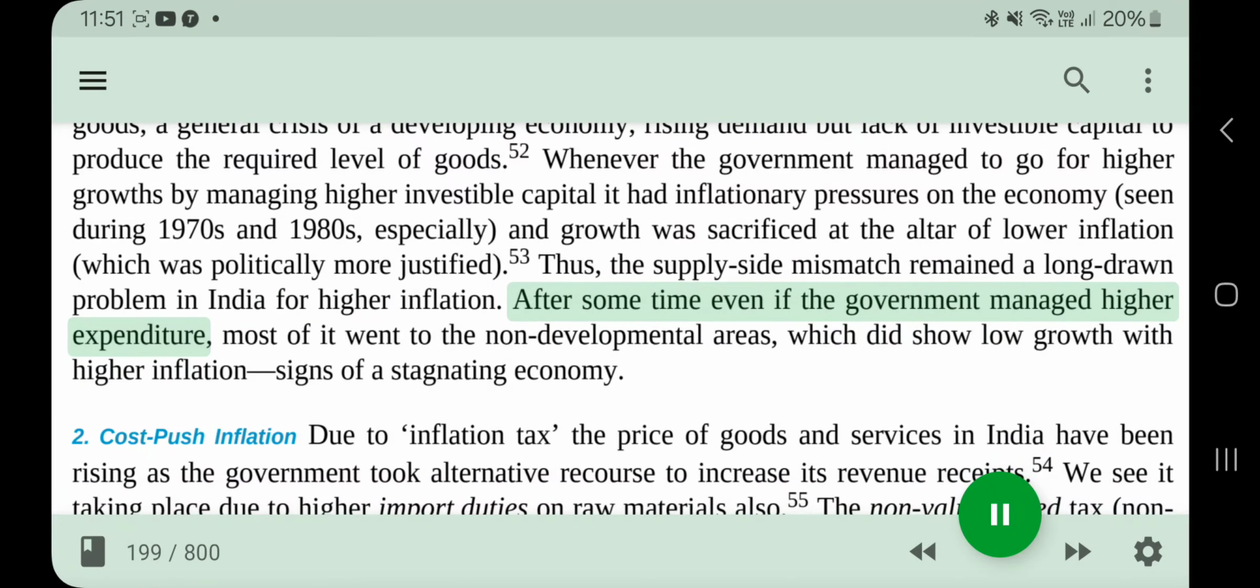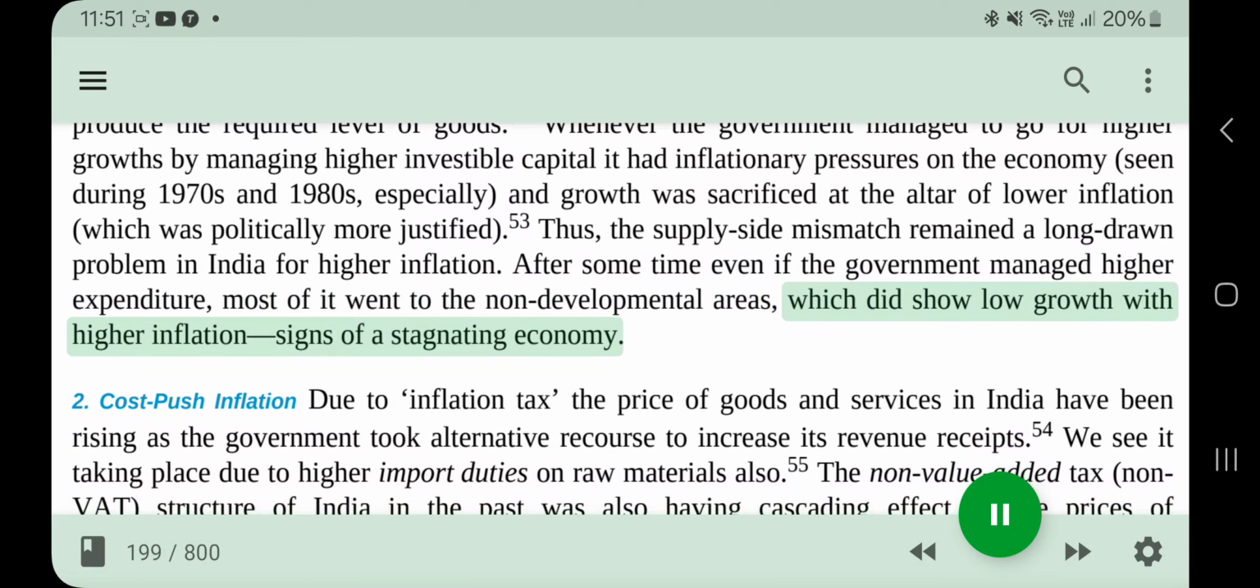After some time, even if the government managed higher expenditure, most of it went to the non-developmental areas, which did show low growth with higher inflation, signs of a stagnating economy.